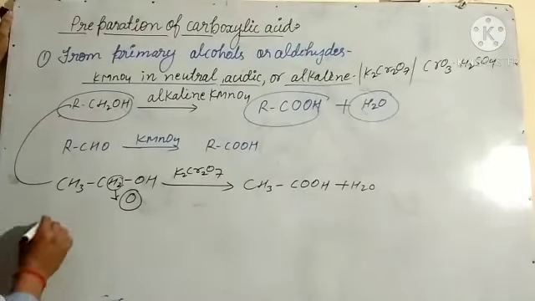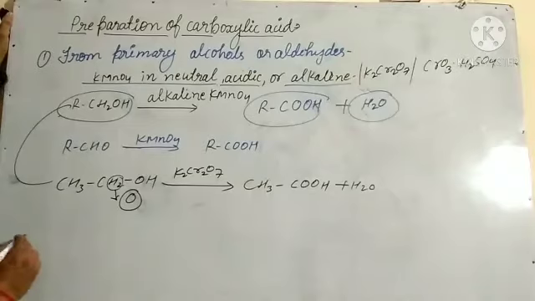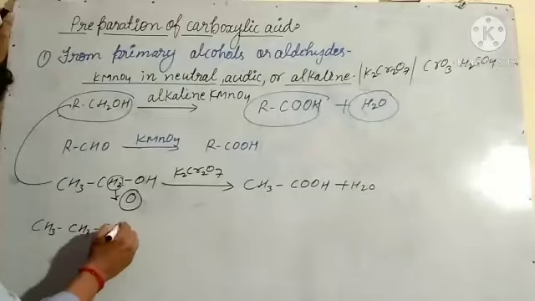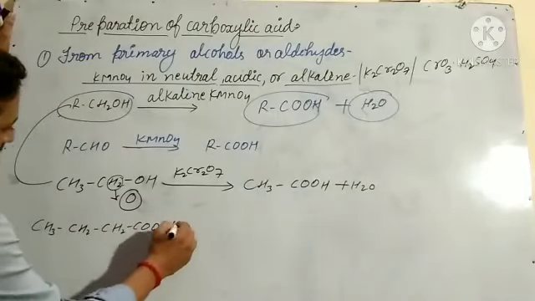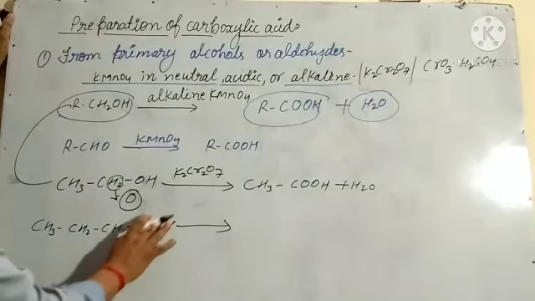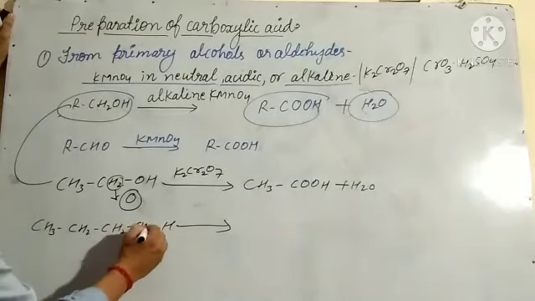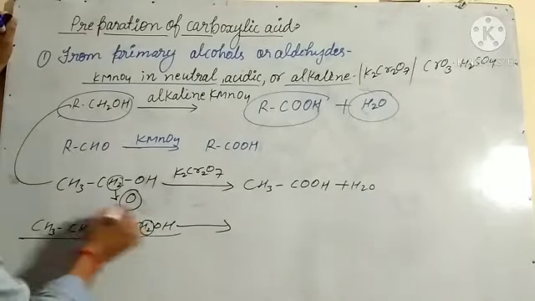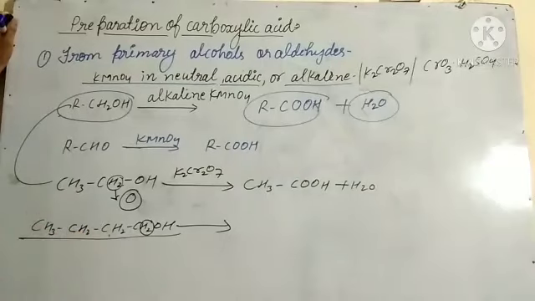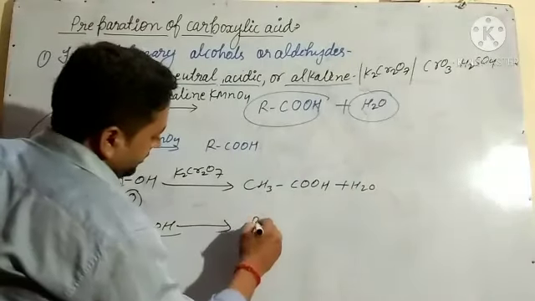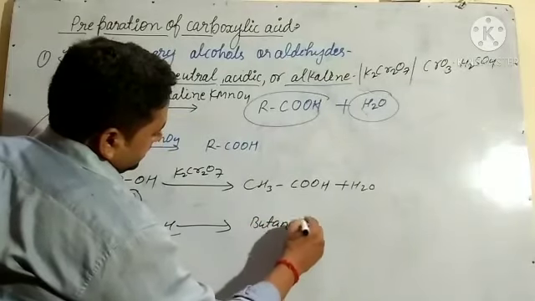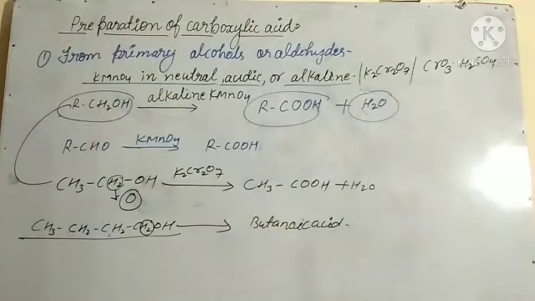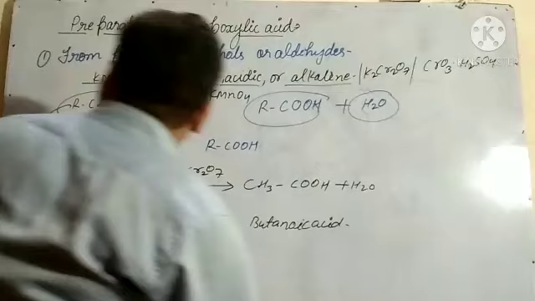Next, we can take a number of carbon compounds like this. Write the product. What is the product of this one? Could you write? This group will change into the acidic group, and 1, 2, 3, 4. That will be the product of that one. It will be butanoic acid. Okay, like this we can prepare acid from the alcohols.